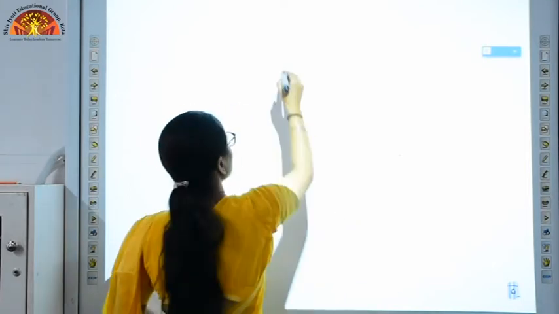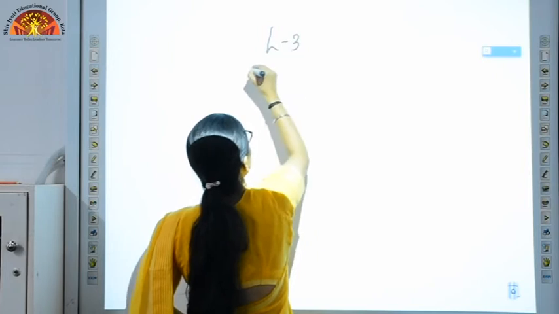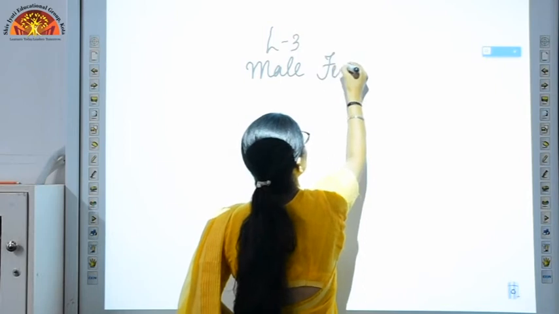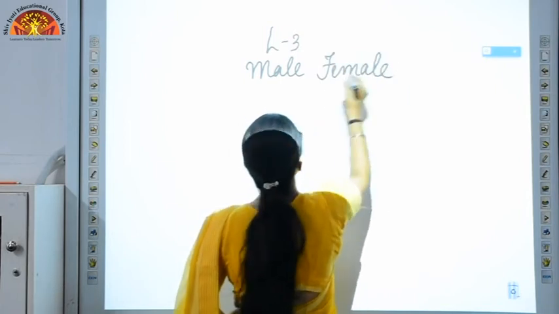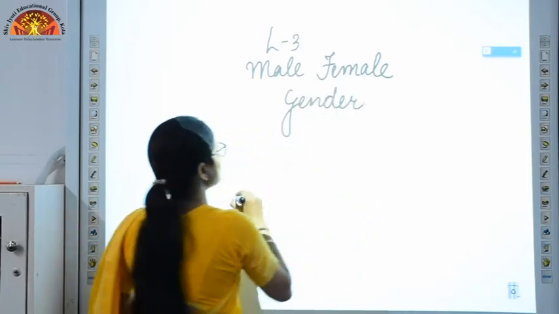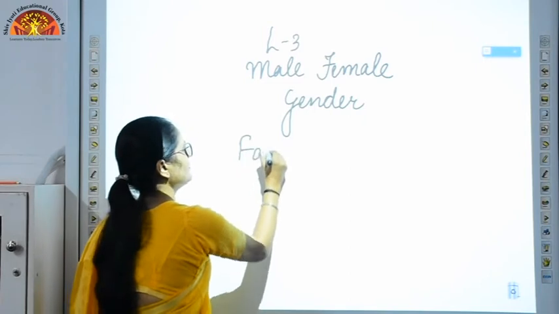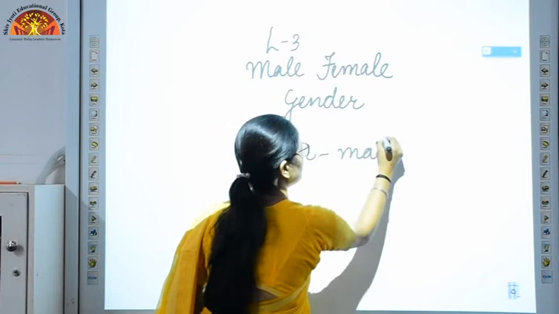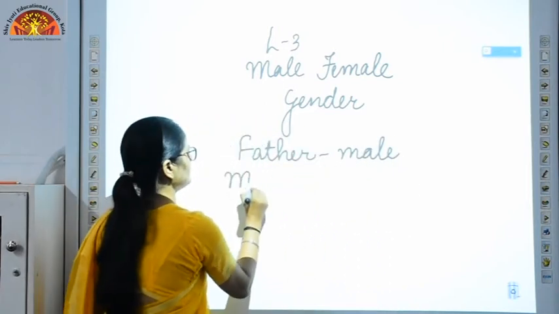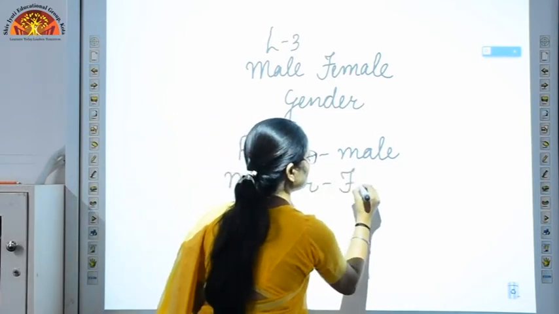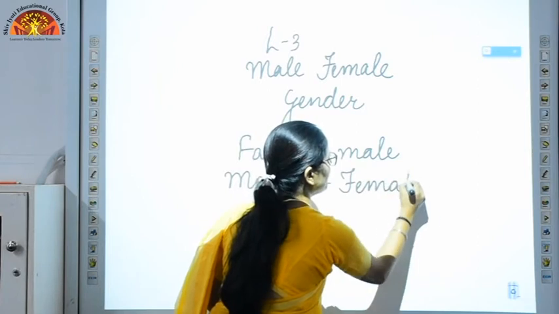Now students, let's start with chapter number 3, that is male and female. Male and female, it means we are talking about gender. Male, female. We are talking about a single word we can call gender. Okay. What is your father? Your father is male. And what is your mother? Your mother is female. So the very simple example I have just given you is that your father is male and your mother is female.